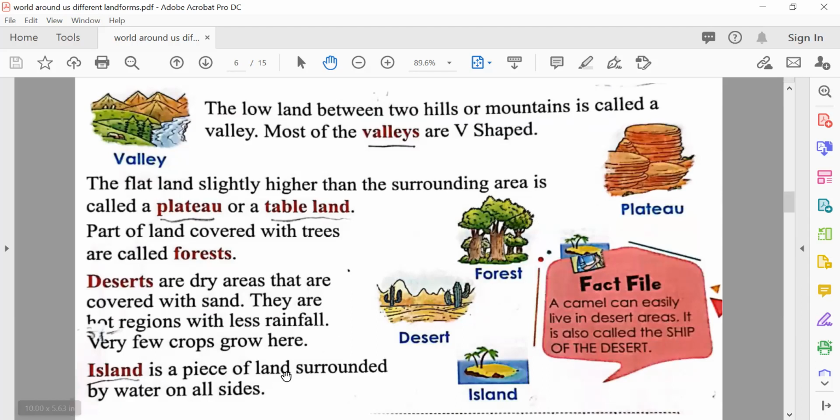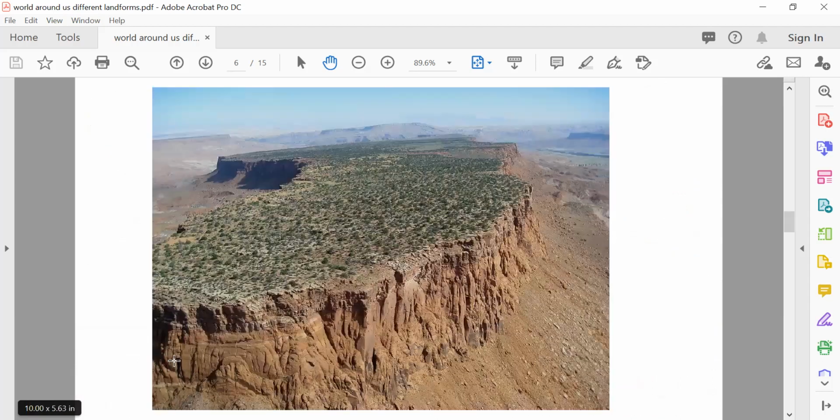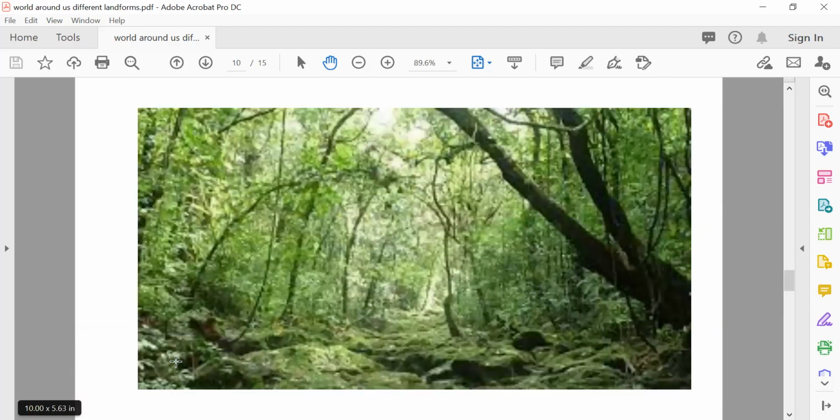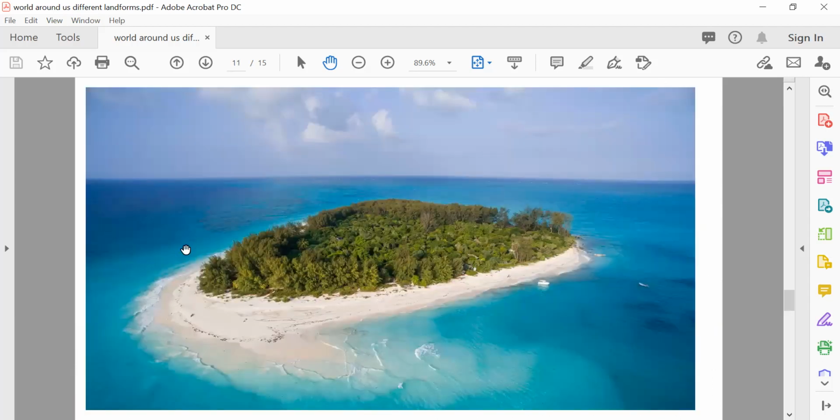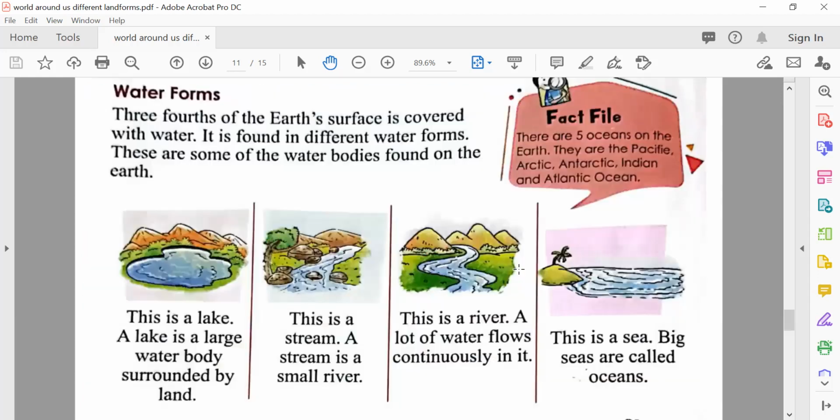An island is a piece of land surrounded by water on all sides. Look at the picture here. So this is an island and it is surrounded by water from all sides.